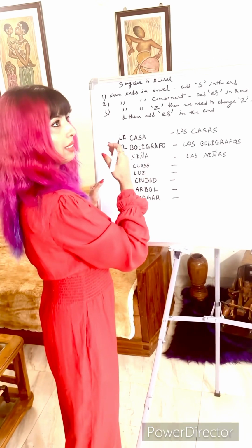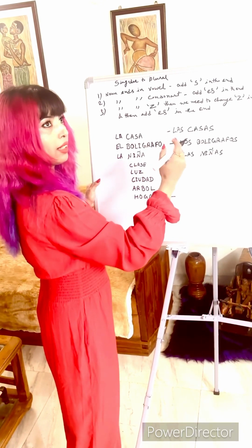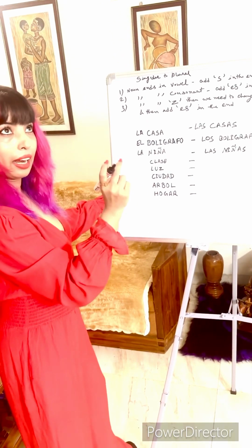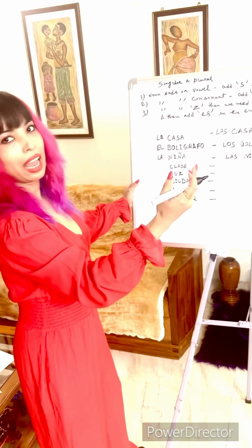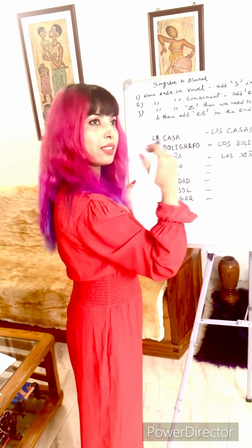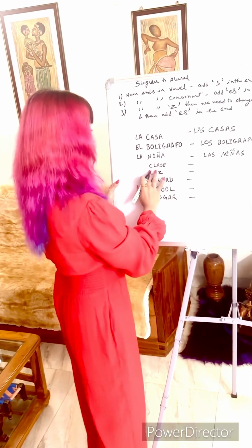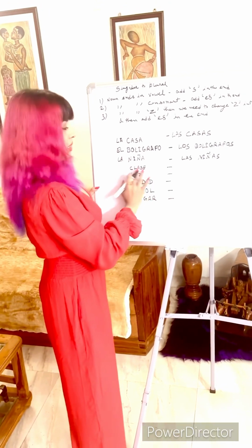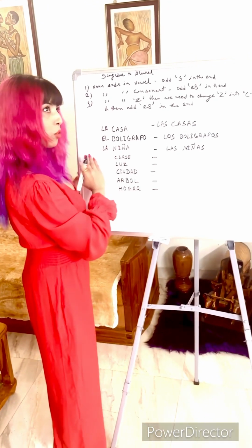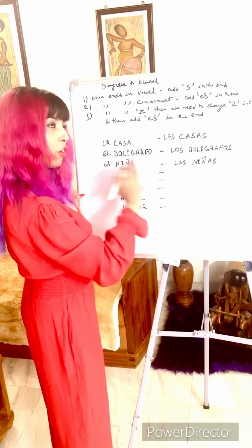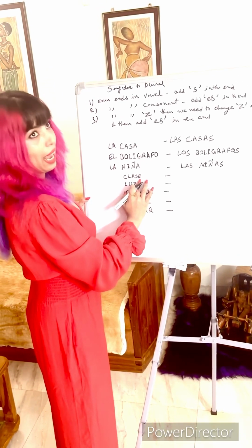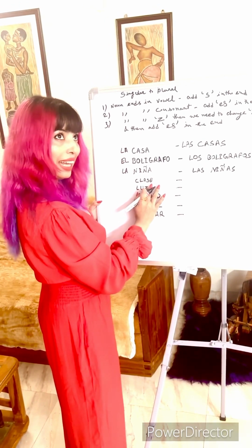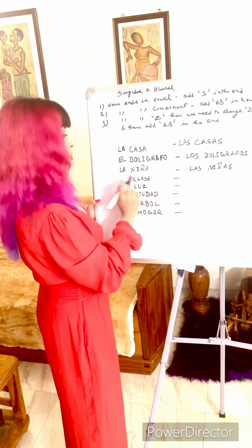And dionza, D-I-O-N-Z-A. When a word ends in D, I, O, N, or Z, that is zeta, Z, or A, it is feminine. So here clase is ending in E, but it's an exception. By the rule of lones, it has to be masculine, but it is feminine because it is ending in E.